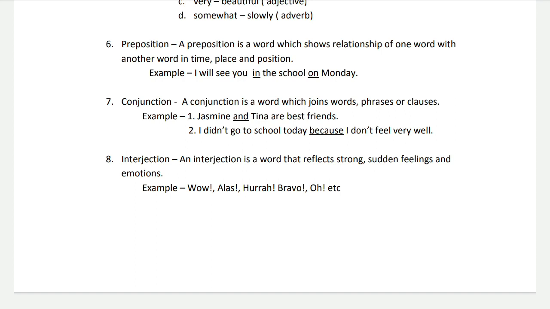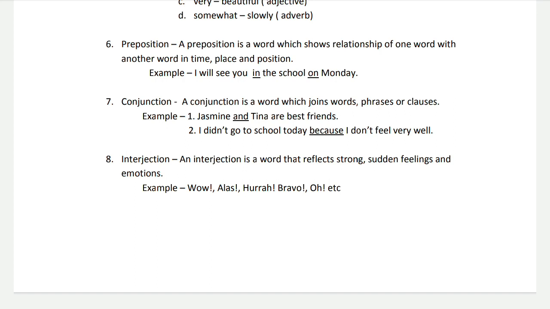So the next part of speech is conjunction. Conjunctions are words like and, or, but, so, and because, and they help us to join words or phrases and clauses. Clauses means sentences. For example, in the sentence, Jasmine and Tina are best friends, the conjunction is and, which is helping us to join two words, Jasmine and Tina.